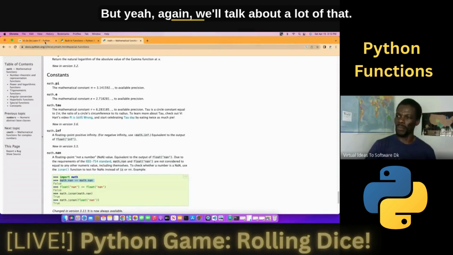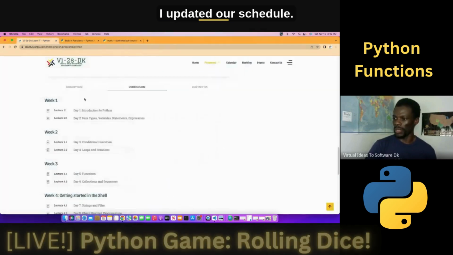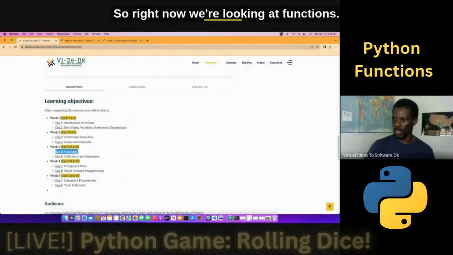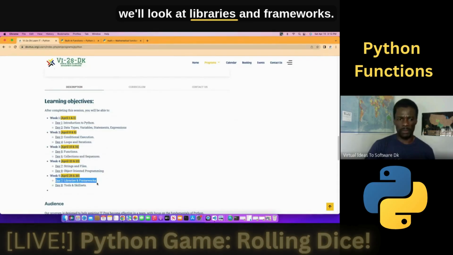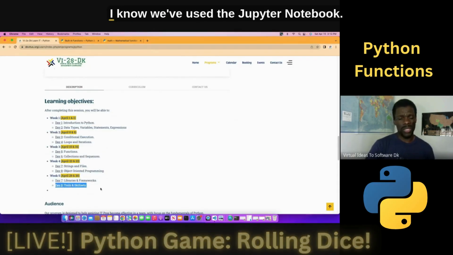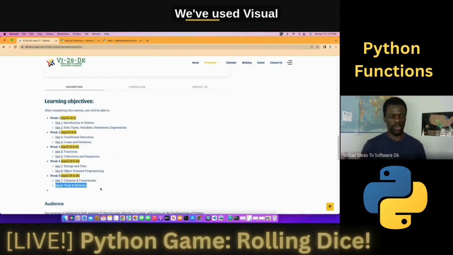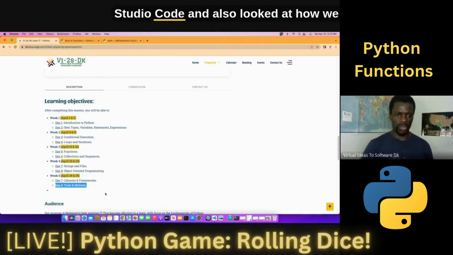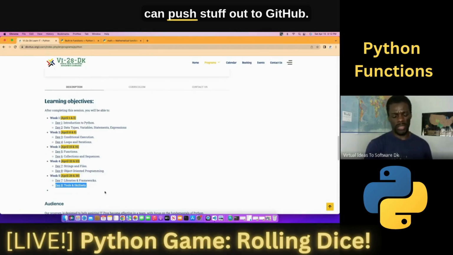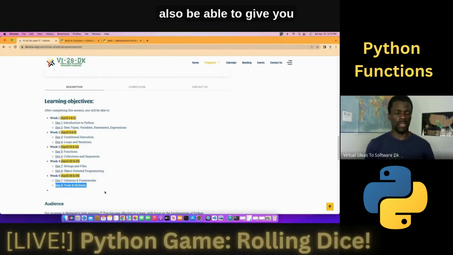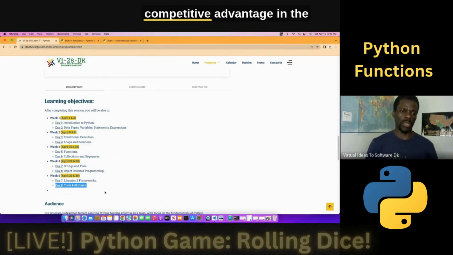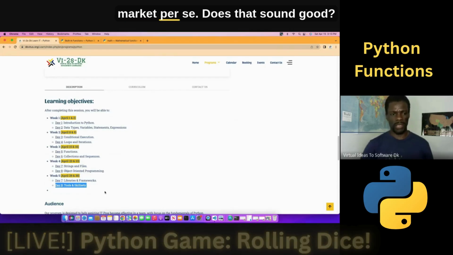But yeah, again, we'll talk about a lot of that. I updated our schedule. So right now we're looking at functions. Tomorrow we'll look at collections and sequences. But in the last week, we'll look at libraries and frameworks. And then I'll also look at some tools. I know we've used Jupyter Notebook. We've used Visual Studio Code. And also looked at how we can push stuff out to GitHub. So I'll look at any other tools that would help you leverage your skill sets and also be able to give you competitive advantage in the market per se. Does that sound good?